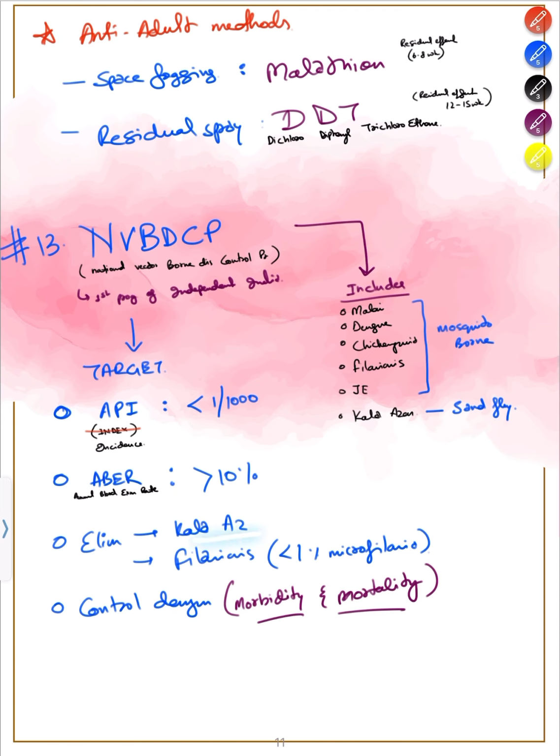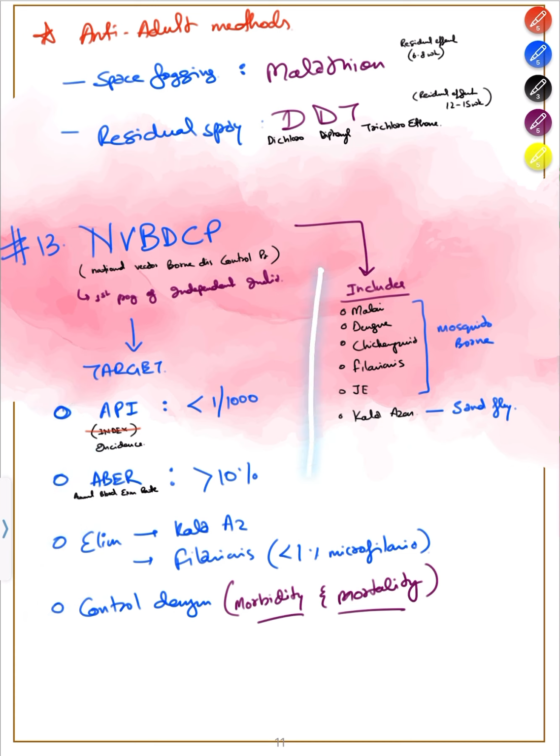Elimination of Kala Azar should be done. Elimination of filariasis should be done. When will it be called elimination of filariasis? When the microfilaria rate is less than 1%. Control dengue. How will you control dengue? It means decrease the morbidity and mortality of dengue. So these are the 4 targets you need to remember for the National Vector-Borne Disease Control Program.